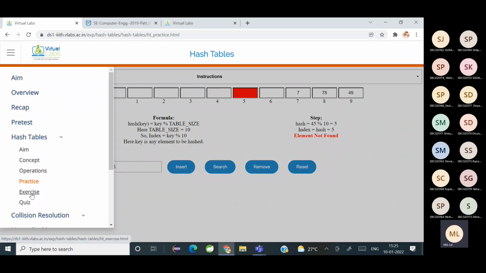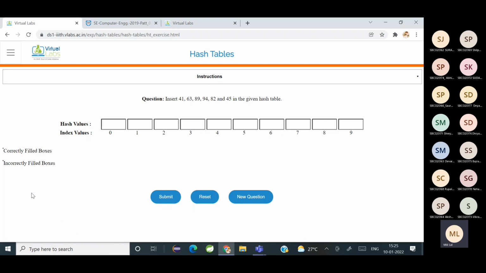Okay, now let's do an exercise. Tell me, where will I insert 41? Index 1. Okay, 41 is inserted here.